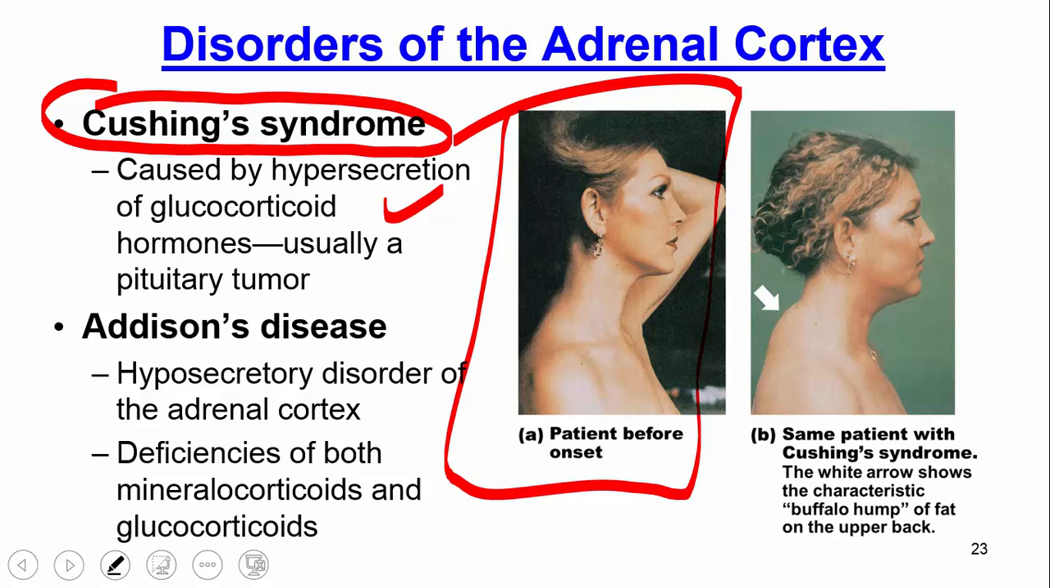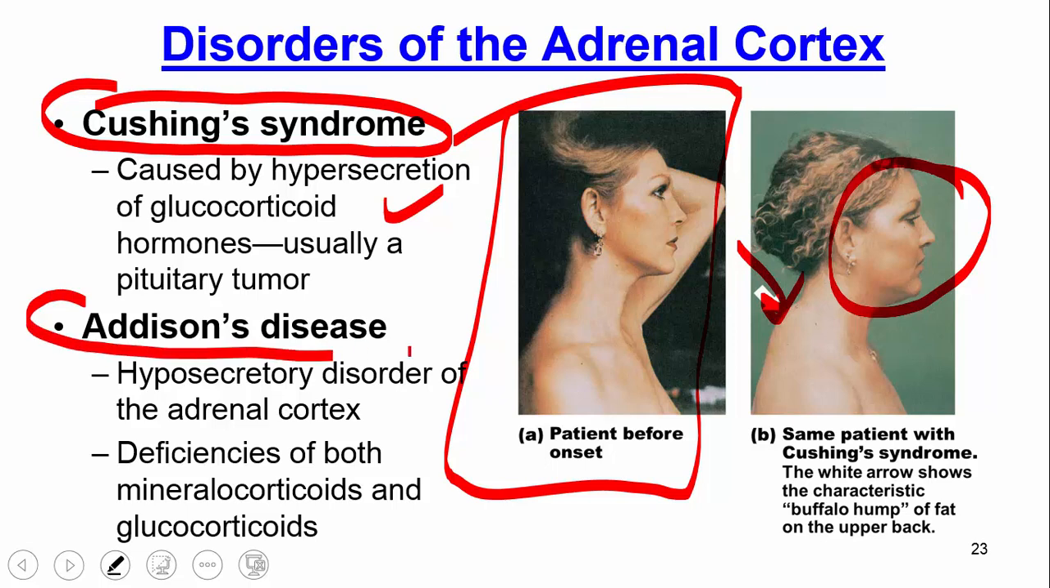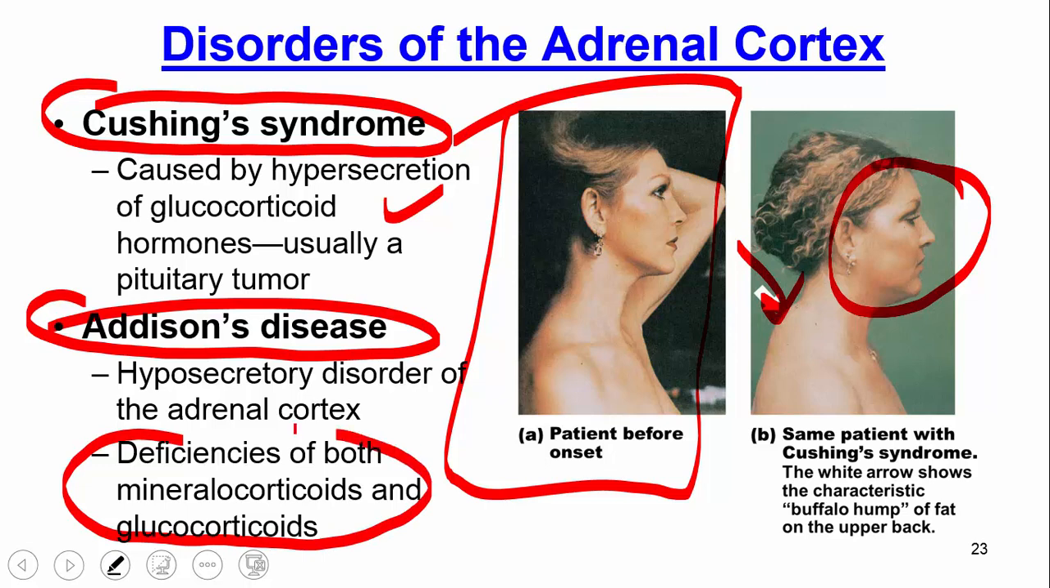So the individual's face will get sort of puffy, and also they'll develop, they call it a buffalo hump in the back of their neck. Now that buffalo hump can obviously occur because of poor posture as well, but this disease sort of accentuates that symptom. Okay. There's something else called Addison's disease, and this is hyposecretion of one of the adrenal cortex hormones. And this results in deficiencies in both the mineralocorticoids as well as the glucocorticoids.